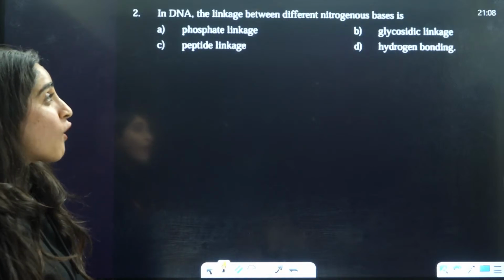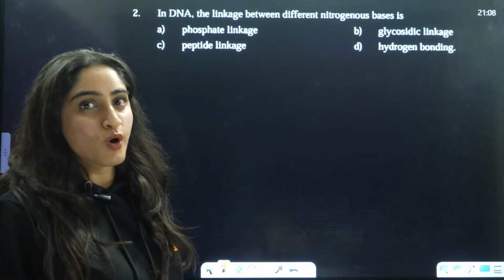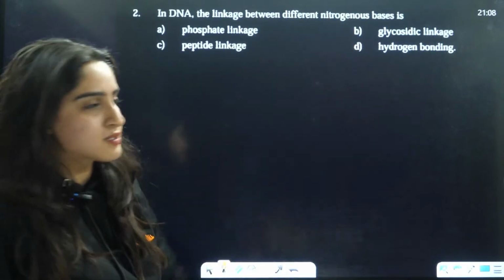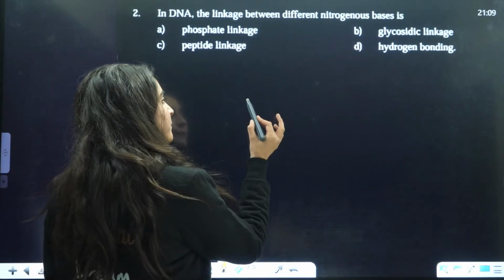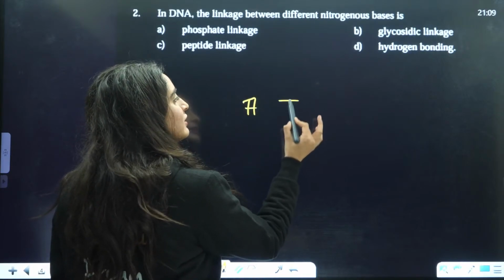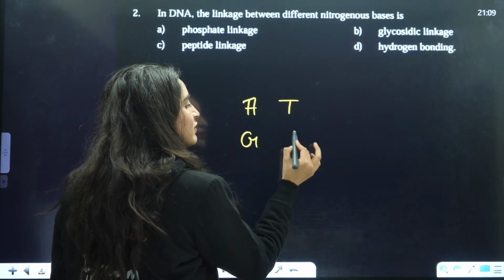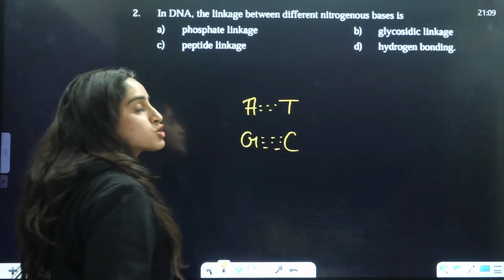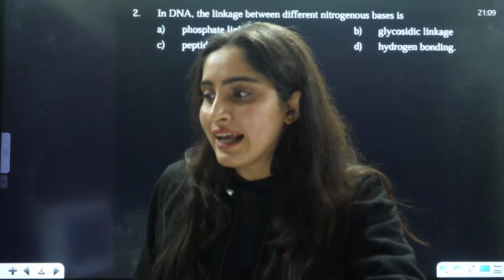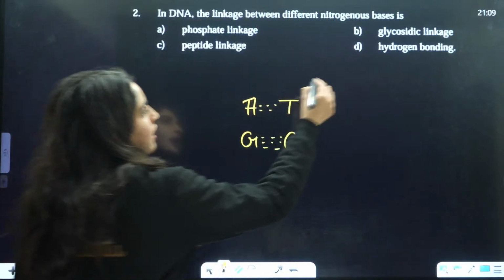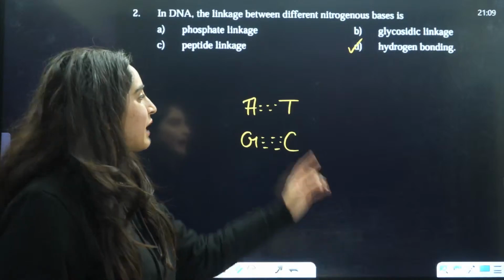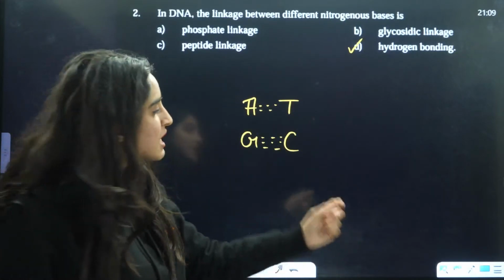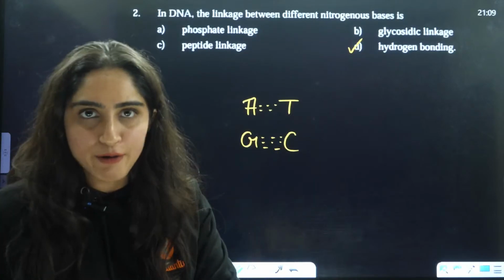A, phosphate linkage, no, that is not between the nitrogenous bases. Like you have A with T, and G with C. A with T has 2 hydrogen bonds, G with C has 3 hydrogen bonds. So it is hydrogen bond linkage, that is D, the correct answer. You also need to know that A with T forms 2 hydrogen bonds and G with C forms 3 hydrogen bonds.